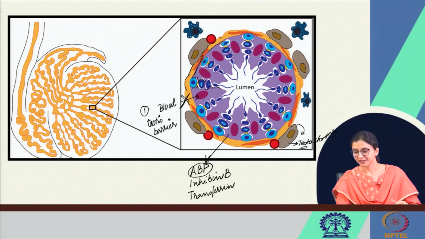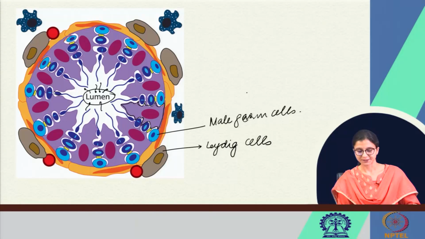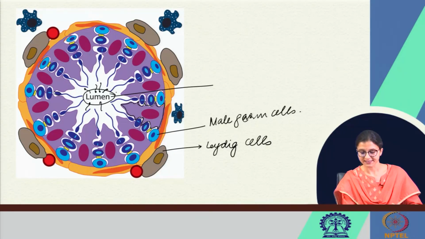Another point here is this androgen binding protein will help to concentrate the testosterone. Testosterone is released from the Leydig cells, and this testosterone will gain entry into the seminiferous tubules, and the androgen binding protein released from the seminiferous tubule will help to concentrate that testosterone within the seminiferous tubules.